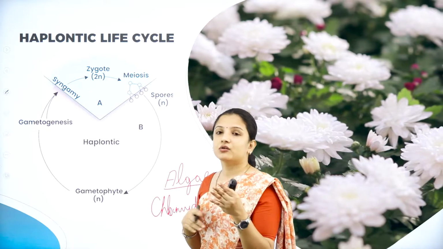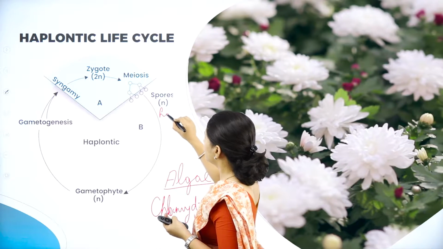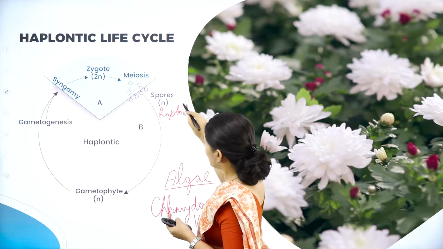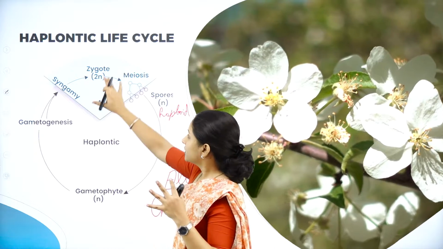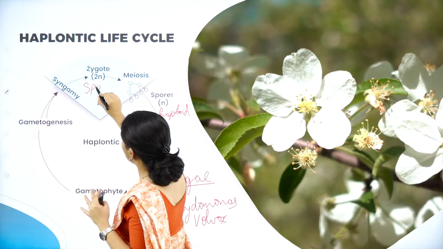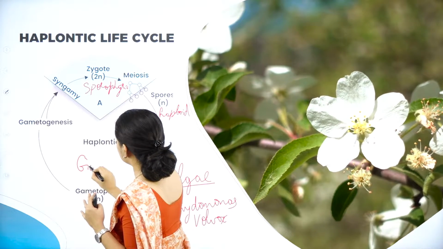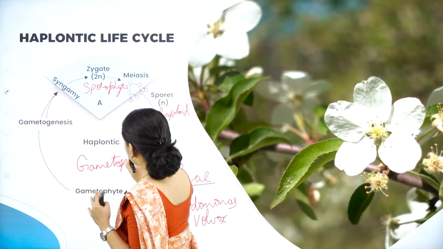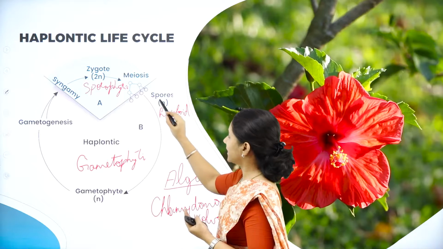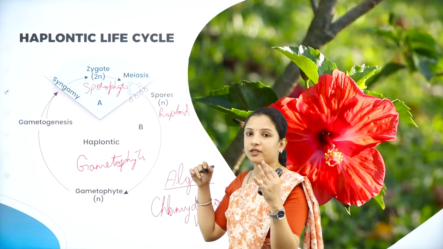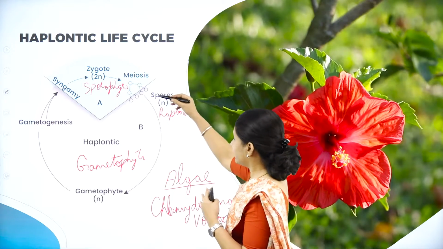These zygotes undergo meiosis and they start to produce spores which are haploid in number. So the spores are haploid. These spores later on develop into the gametophyte. So this much occurs in the sporophytic stage, and this much occurs in the gametophytic. So these will undergo reduction division, that is meiosis. Therefore, the spores will be haploid.